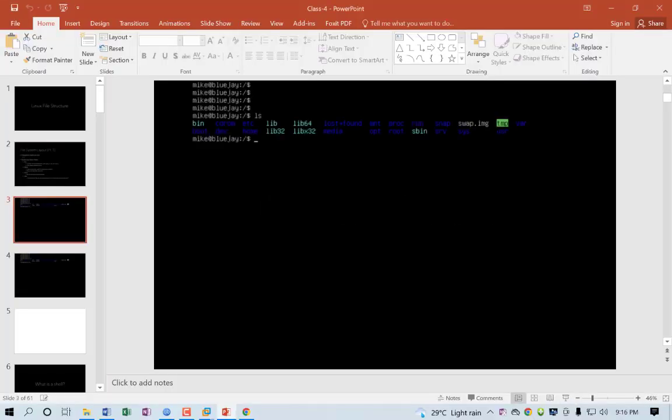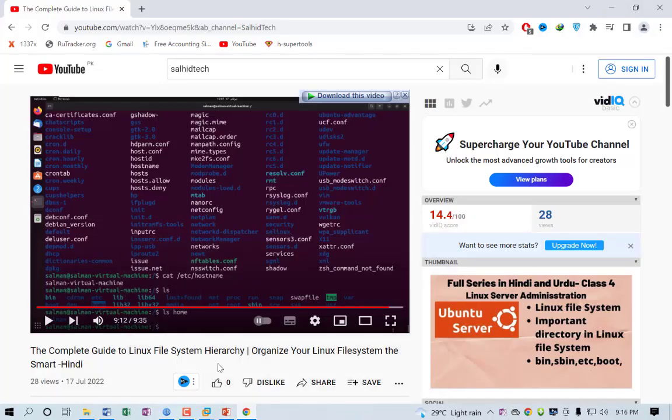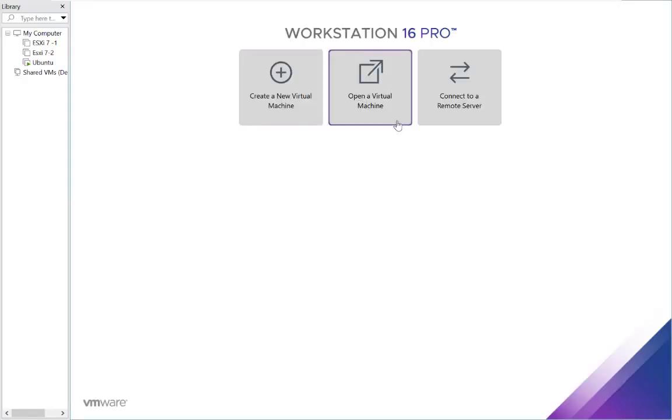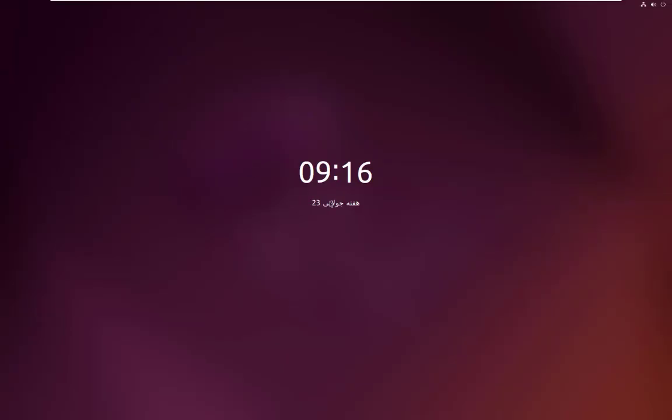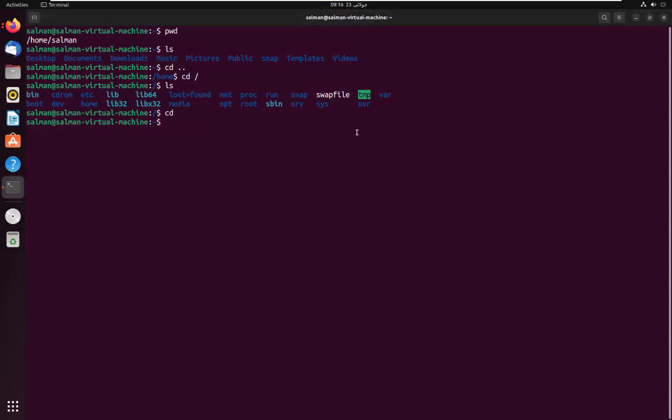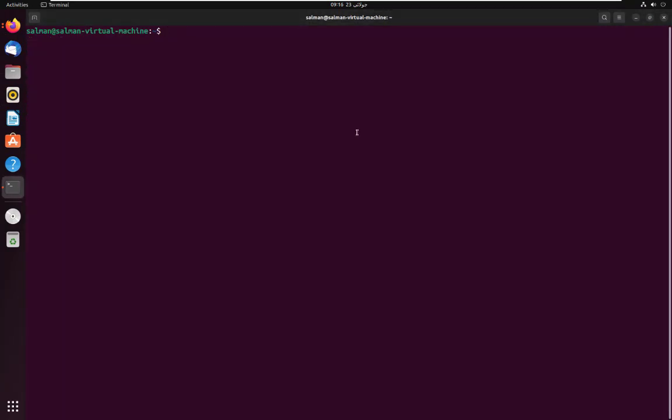Now I will show you all of these one by one. So I will move to my Linux machine. So this is my command prompt. I will clear the screen with the clear command. First of all I will show you where I am on my file system. So I will write the command pwd.